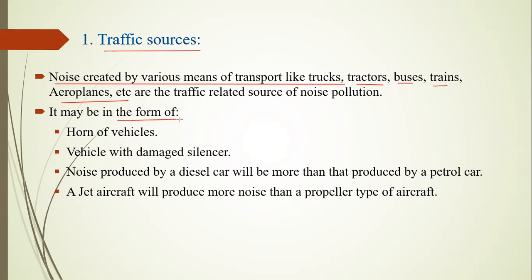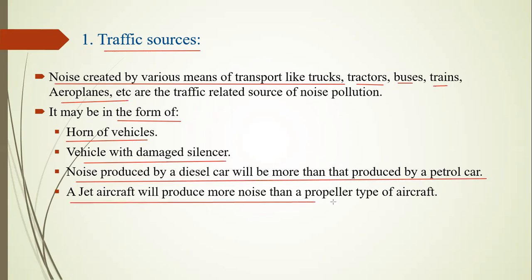It may be the horn of a vehicle, or a vehicle with a damaged silencer. Noise produced by a diesel car will be more than that produced by a petrol car. A jet aircraft will produce more noise than a propeller type aircraft.